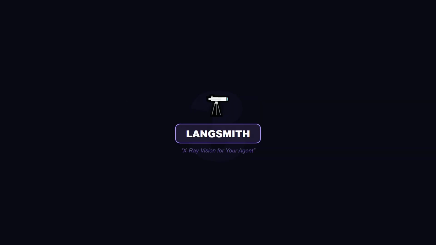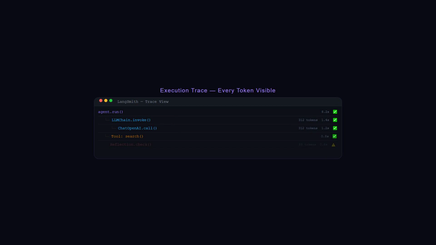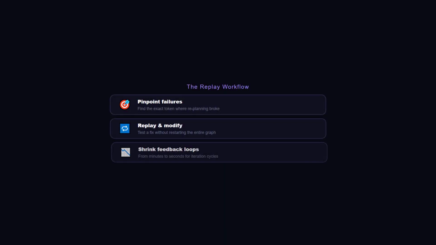In a cyclic system, you need a trace. LangSmith gives you that X-ray view. You can drill into every token and tool call to see exactly where a replanning loop went off the rails. It's not literal time travel, but it allows you to replay specific executions with modified inputs to test fixes without restarting the entire graph. It's about shrinking the feedback loop for the developer.